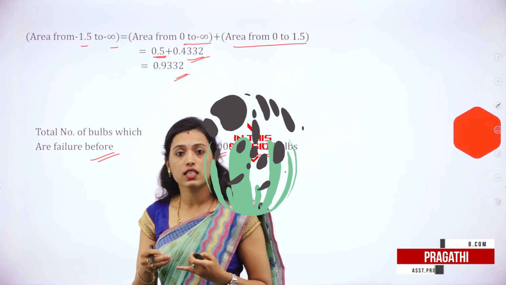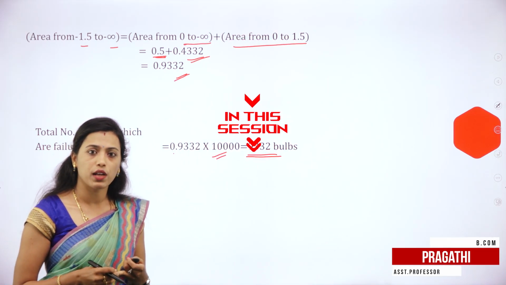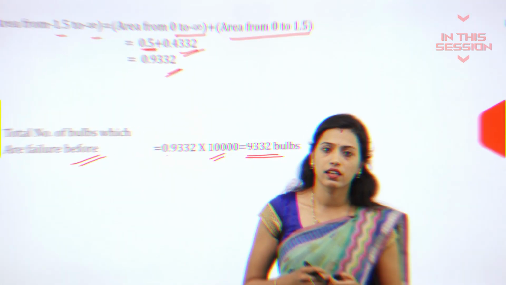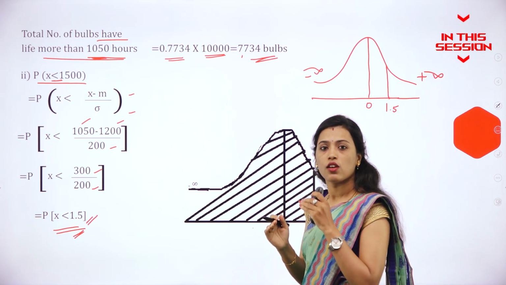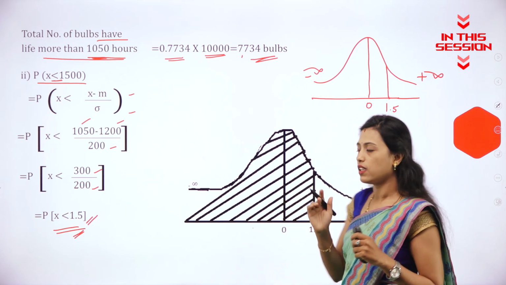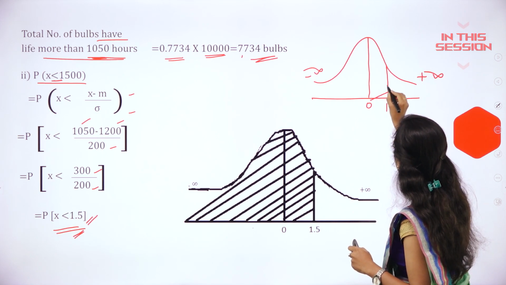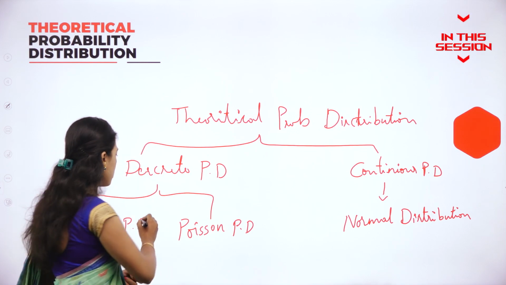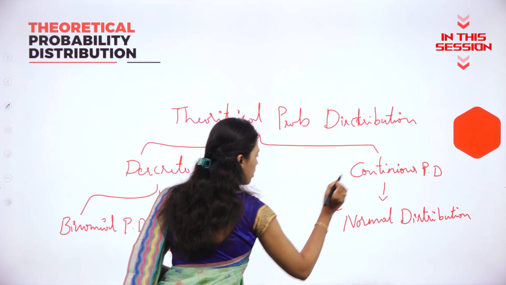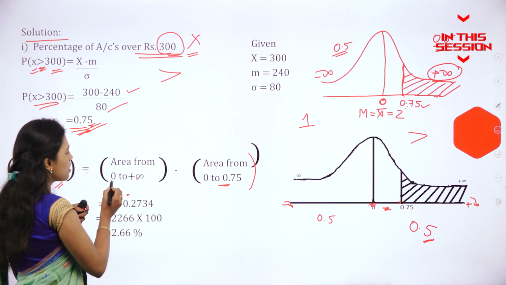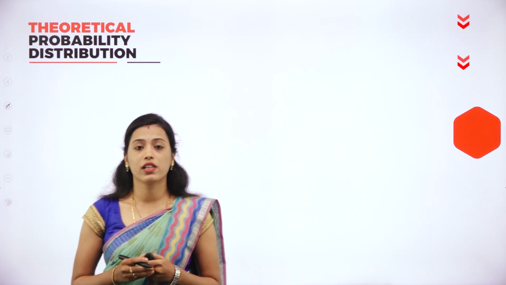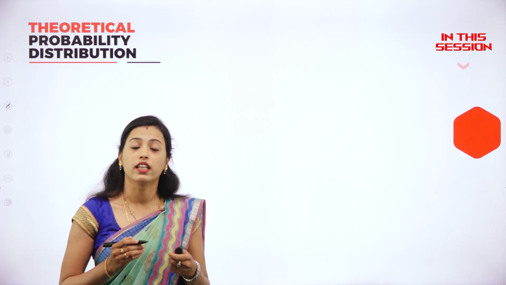what are the advantages and disadvantages of sampling and sampling error? What do you mean by sampling error? 0.5 less than means we should mark left side area. So left side area it is. We have to solve problems on binomial distribution and Poisson distribution and normal distribution. Now area from 0 to plus infinity is how much? It is 0.5. Theoretical probability distributions are useful in understanding the behavior of a phenomena in